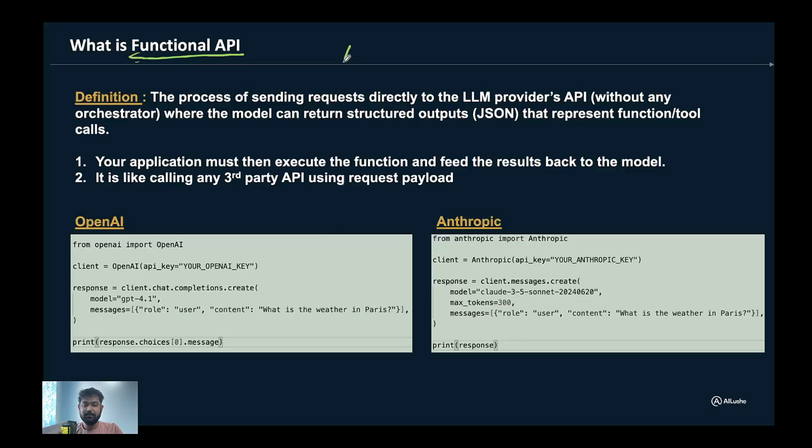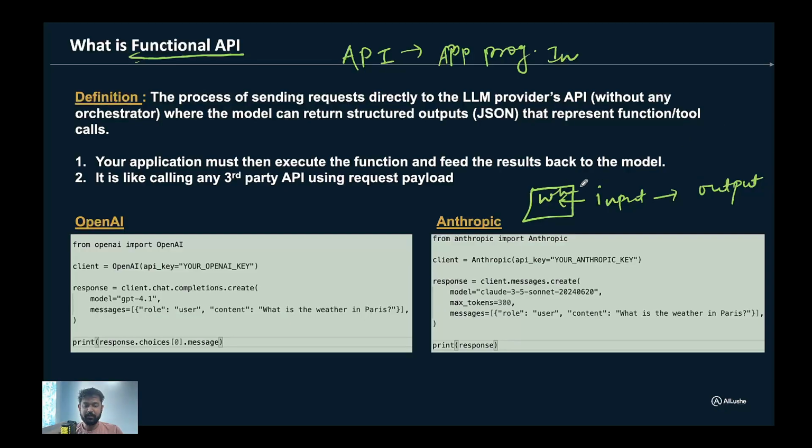API, in programming language, stands for application programming interface. What do you mean by that? Let's suppose you created an application where your job is to provide some input, and based on that input you receive some output, right? Take the example of ChatGPT, where you provide an input like what is the weather condition today in Delhi, and you receive a response like it is 22 degrees cold and probably a 50% chance of rain.